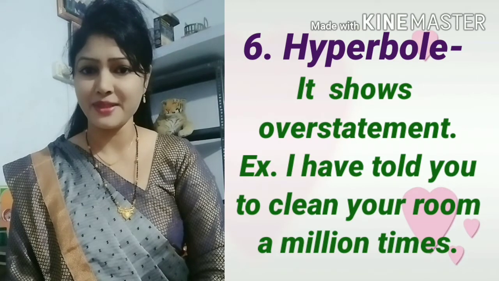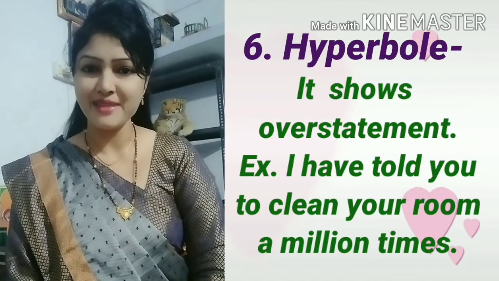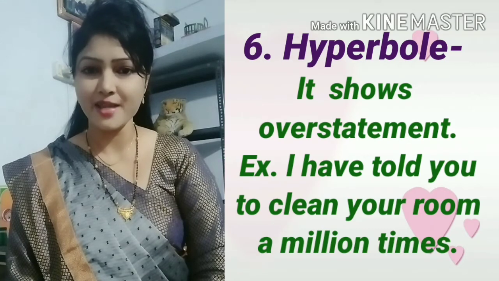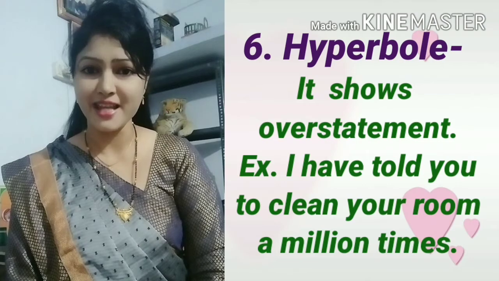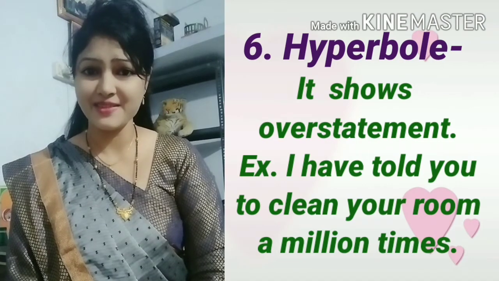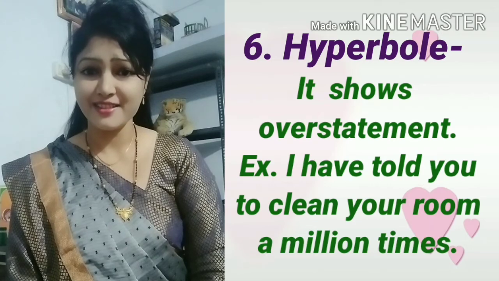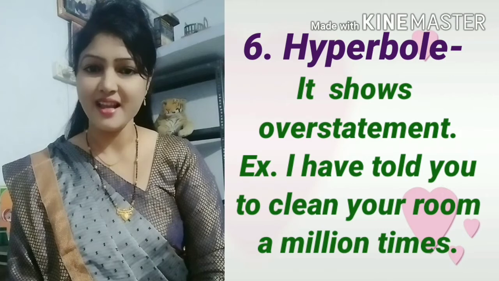Look at this example. I didn't tell here million times, but I am using here million times. Means this is overstatement. This sentence is showing overstatement. Means this is hyperbole.